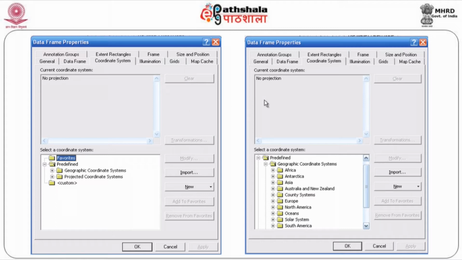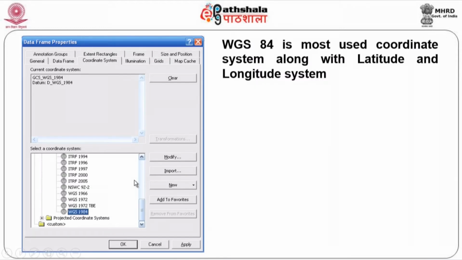Normally, as I was telling you, you go for your geographic coordinate system, and then you make selections according to the requirement, wherein you can see there are so many options. Once you start working on that, you will get an idea. WGS 84 is one of the most used coordinate systems, apart from the latitude-longitude coordinate system.